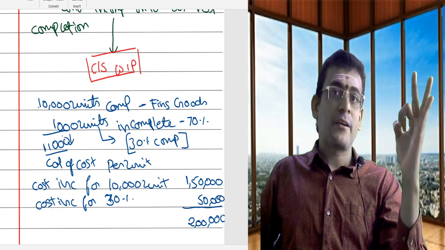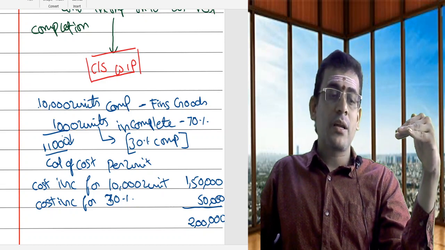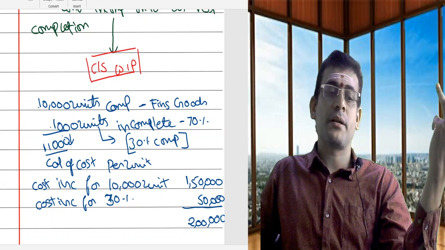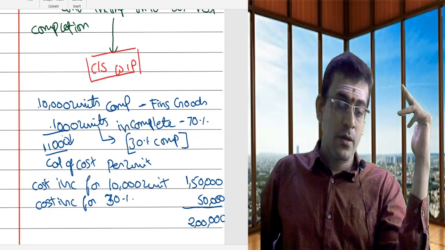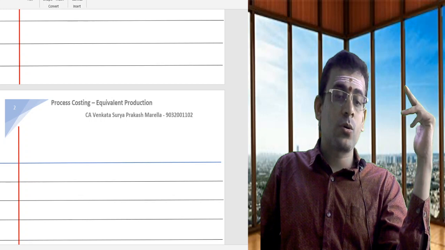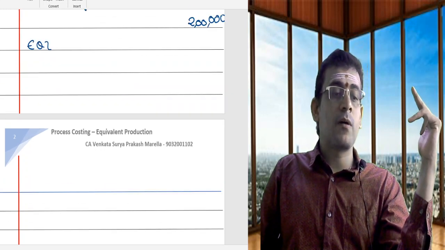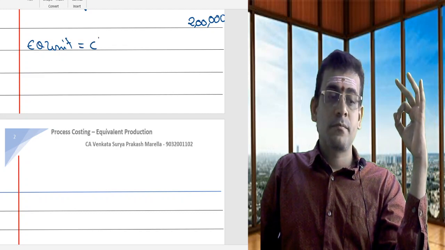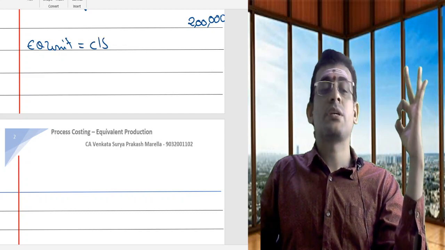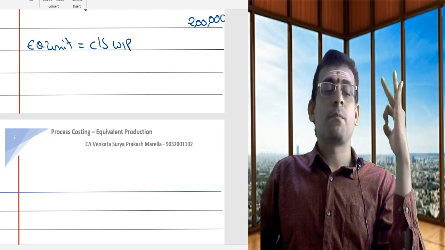So that is where you need to apply something called equivalent production. Convert your incomplete units. 1,000 units are incomplete. Convert its incomplete units into its respective completion. Now here, what we are trying to do? We need to calculate something called equivalent units. To calculate equivalent units, what do I have to consider? Take your closing work in progress.